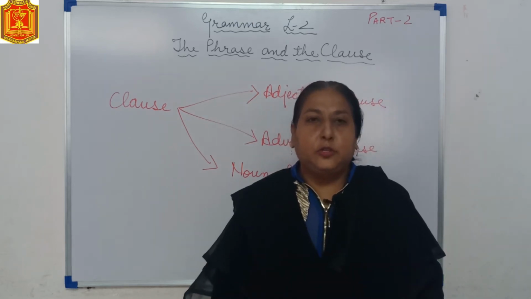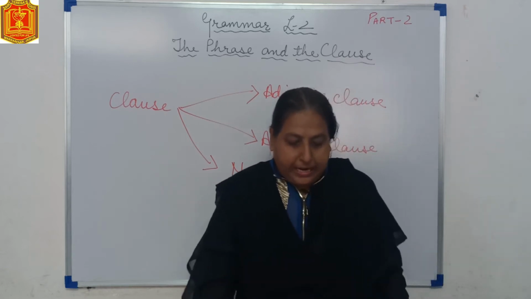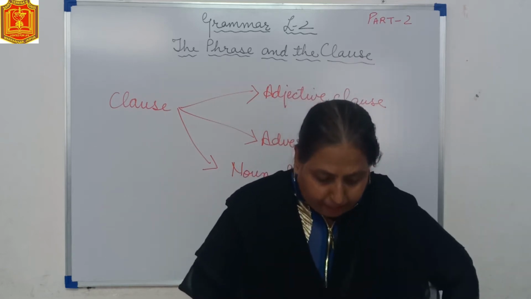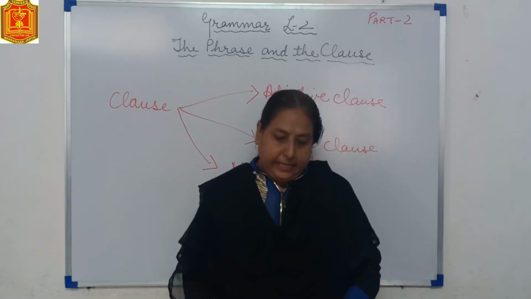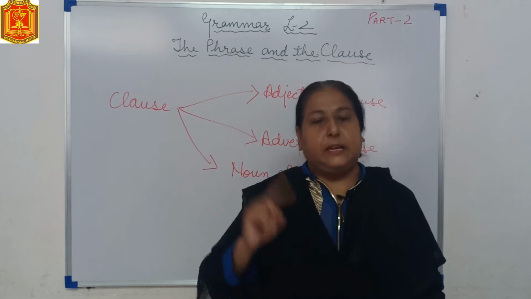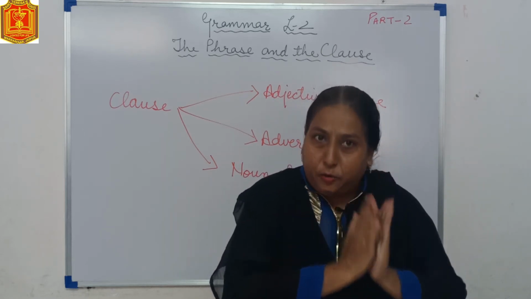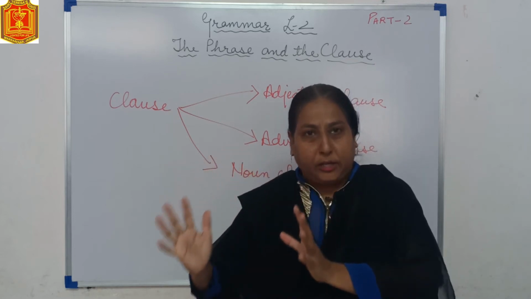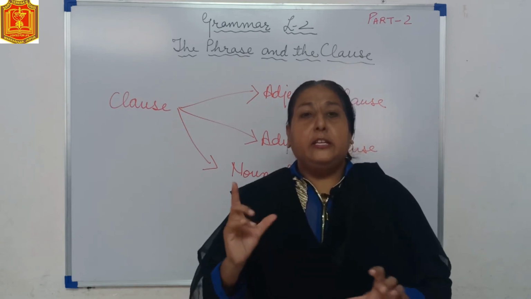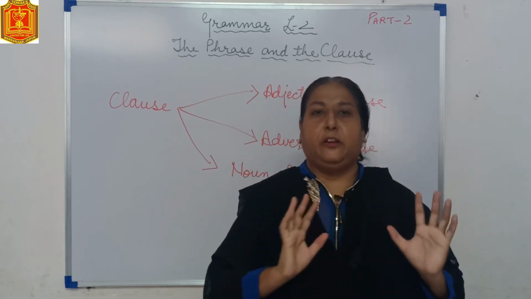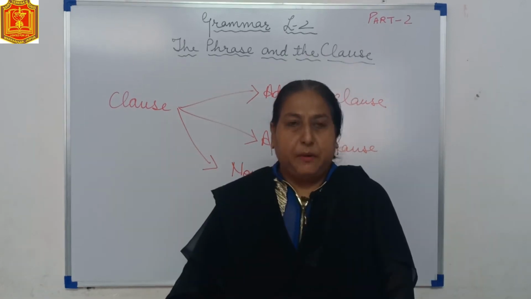Now let's switch on to exercises. Exercise 2.5. Underline the main clause and circle the subordinate clause in the following sentences. I told you, main clause means which can stand individually also, or it can be a part of the whole sentence. But a subordinate clause is only a part of the main clause. It cannot stand individually.